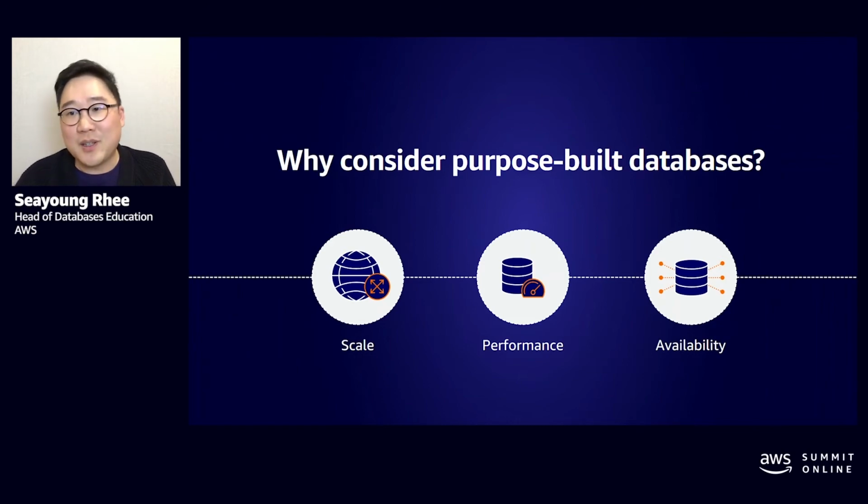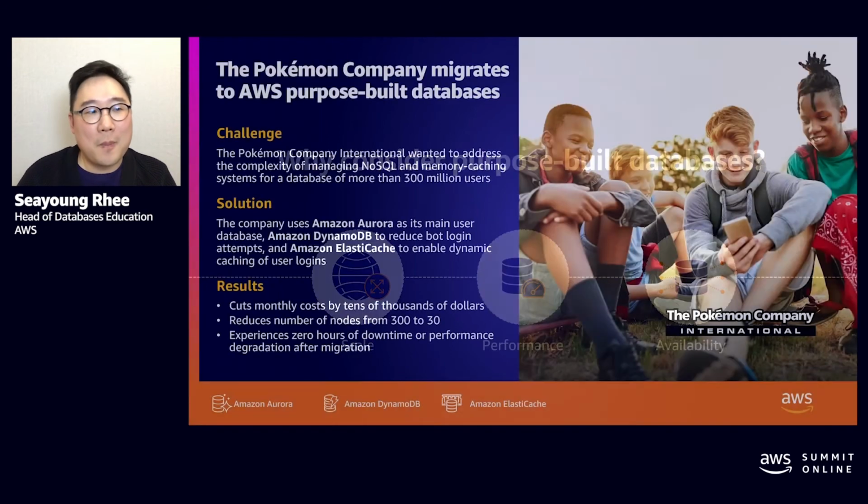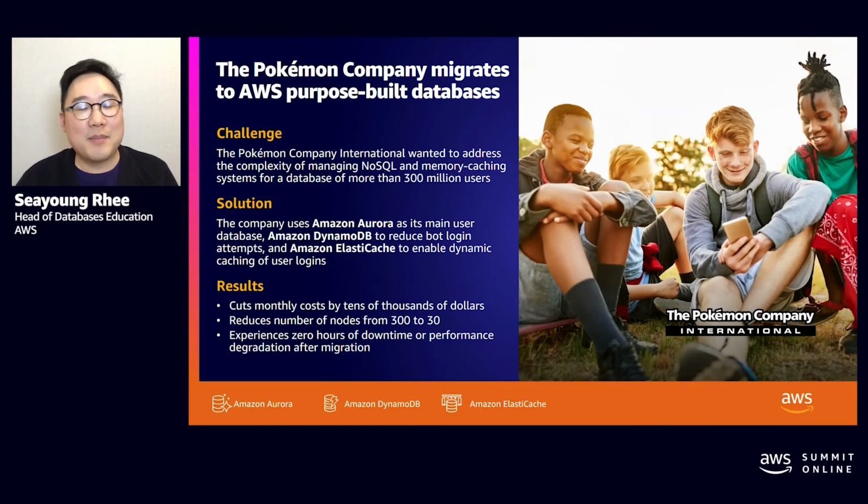But to make this real, let's take a look at some of our customers that are using multiple different types of databases for their applications. First, let's look at the Pokemon Company. They launched Pokemon Go, a very popular mobile gaming app. I think it was the first that popularized augmented reality. But after a few years, due to the massive influx of new Pokemon Go users, they ran into scale and management issues. So they decided to migrate to AWS instead of managing their own infrastructure.